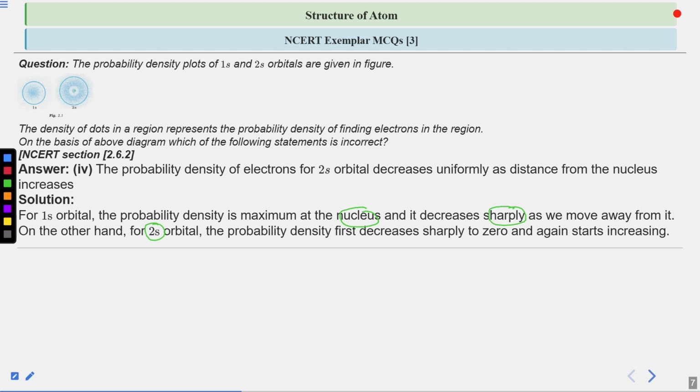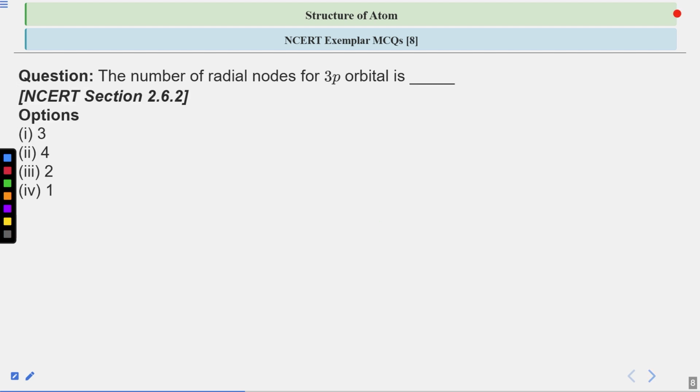Okay, let us move forward. Now next question. The number of radial nodes for 3p orbital is. There are 4 options: 3, 4, 2 and 1. What will be the correct answer? You have some time to solve it.